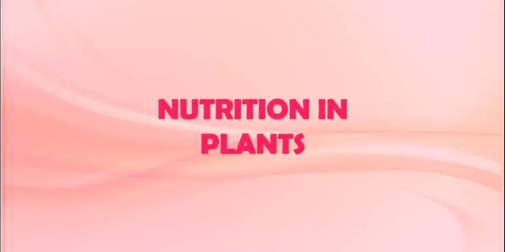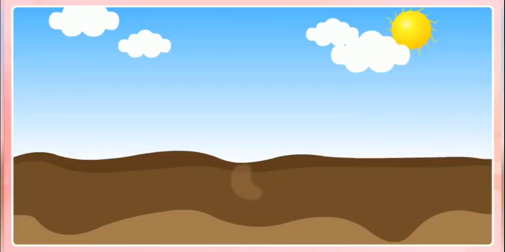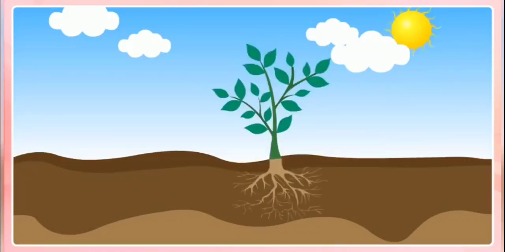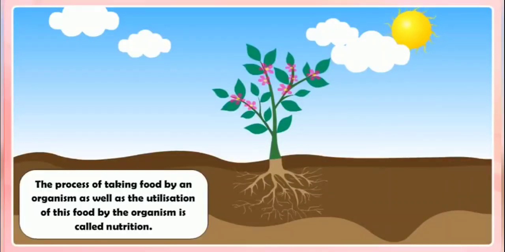Nutrition in plants. All the living organisms require food. The organisms need to take food to obtain energy, to obtain material for growth, and to obtain materials for the repairs of damaged parts of body. The process of taking food by an organism as well as the utilization of this food by the organism is called nutrition. Modes of nutrition.